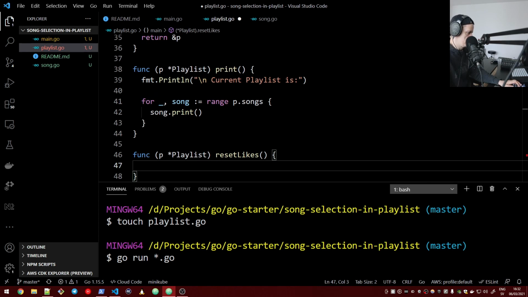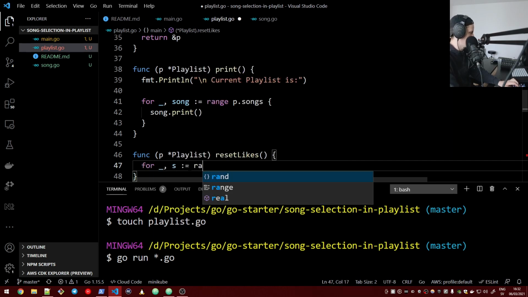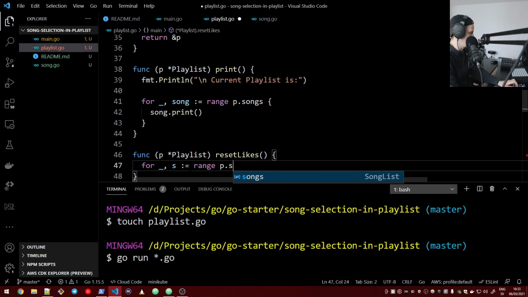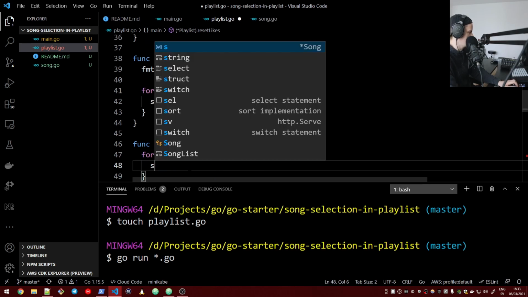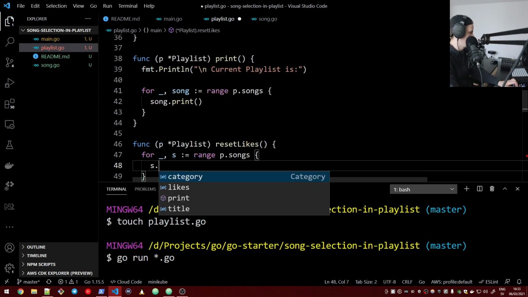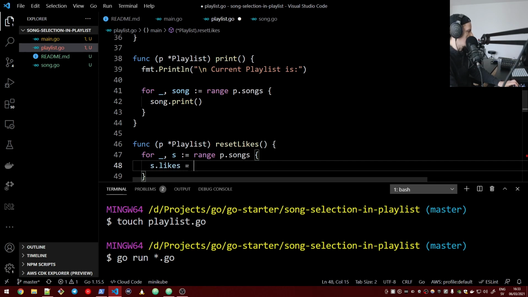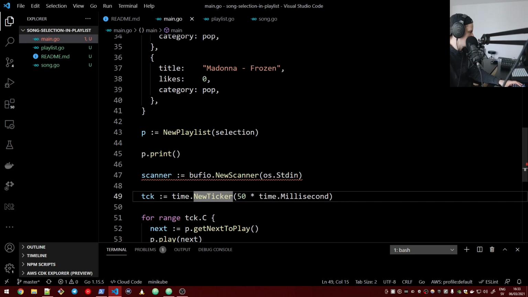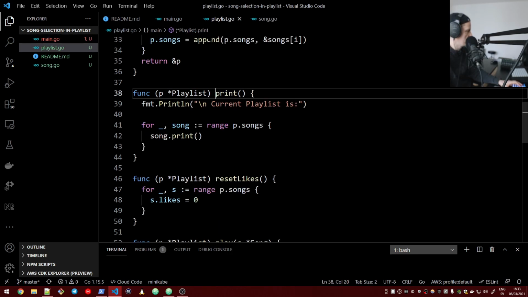Then we should do basically an iteration of p.songs, and then we simply set the property likes to 0. That's all. We have created a playlist. We have simulated the constructor. We have printed the playlist by printing every song in the playlist.